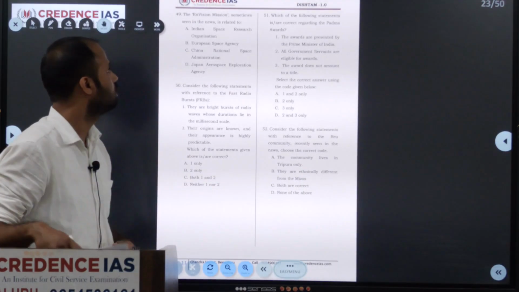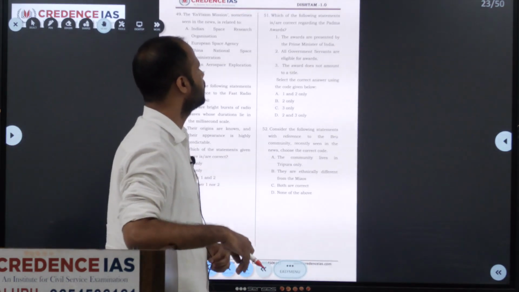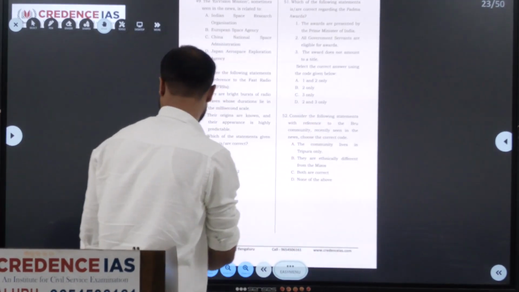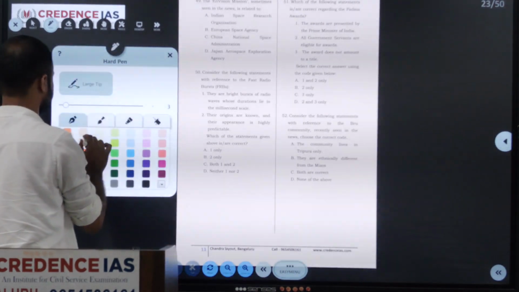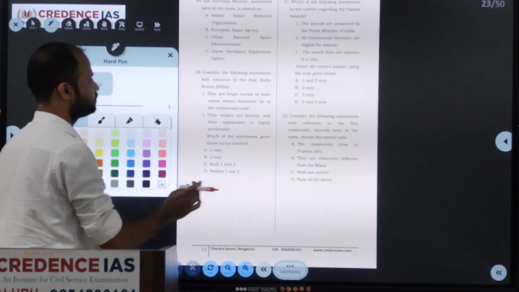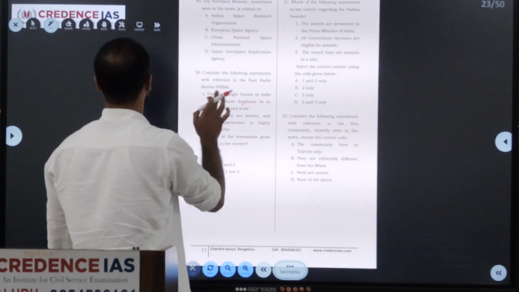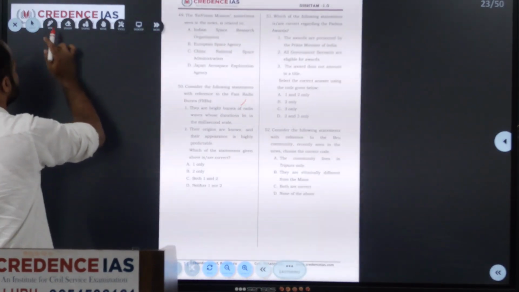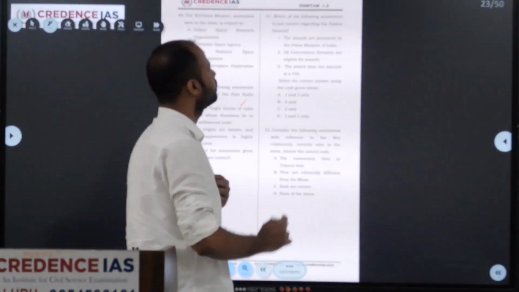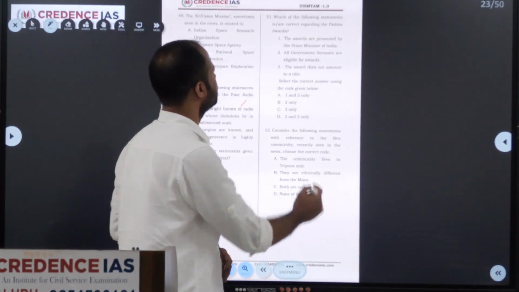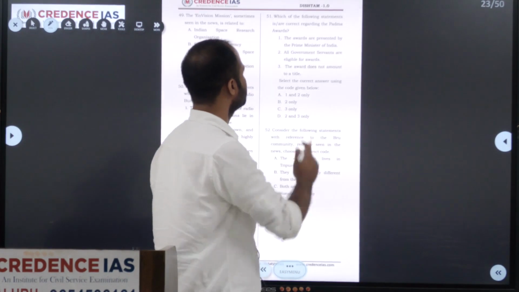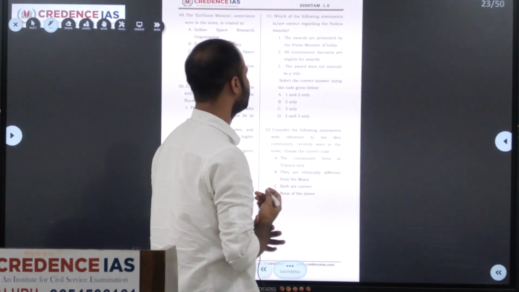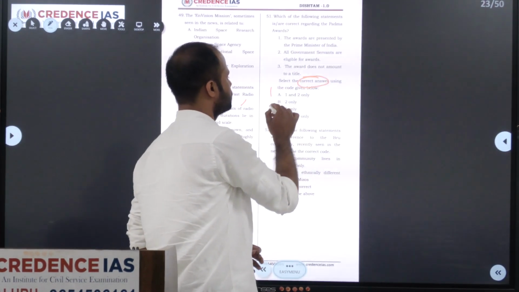51st. Which of the following statements is correct regarding the Padma Awards? The first statement: the awards are presented by the Prime Minister of India. The second: all government servants are eligible for the award. The third: the award does not amount to a title. We have to select the correct answer from the given options.